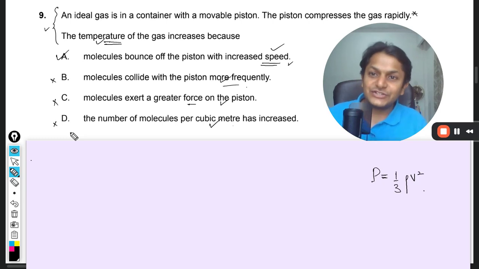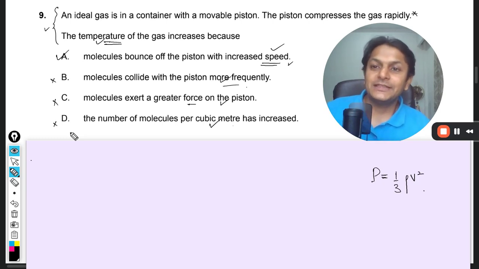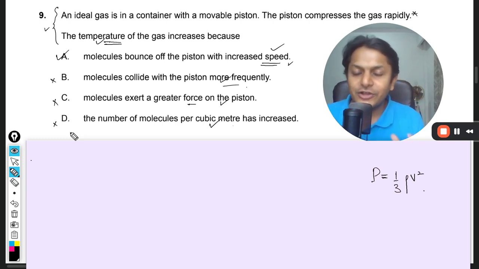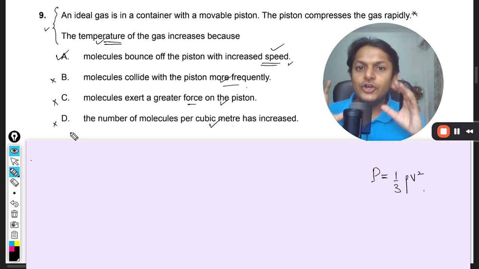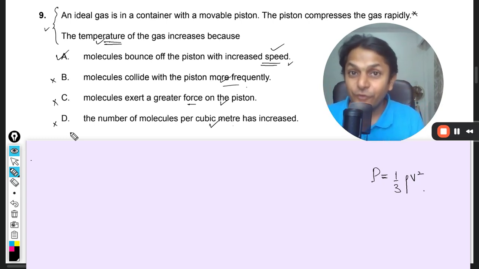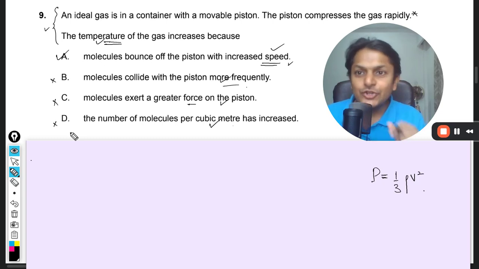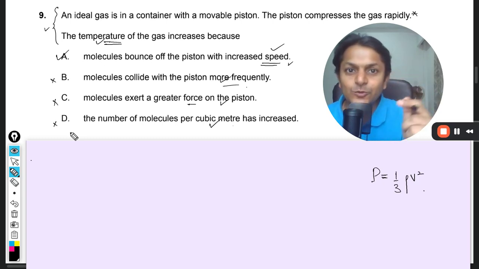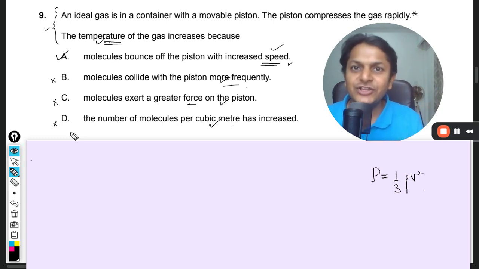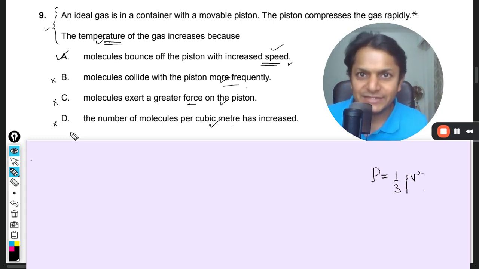So this is one such question, I would say, where all the options are correct, and still you have to choose the best out of these four. So it's no more that this one is correct and the other three are wrong. It is that this one is the best and the other three are right, but they are not the best.